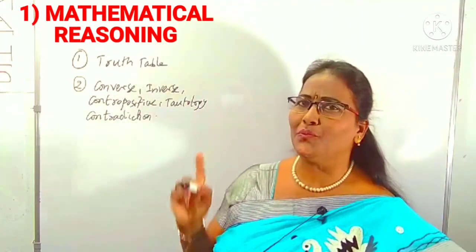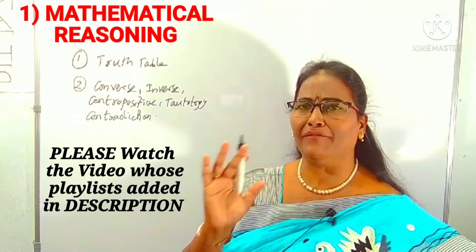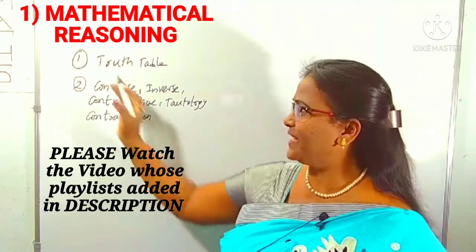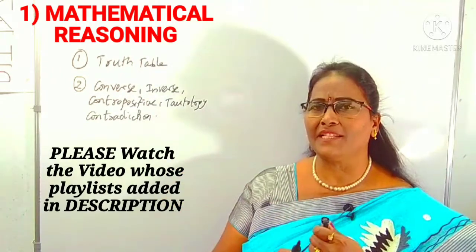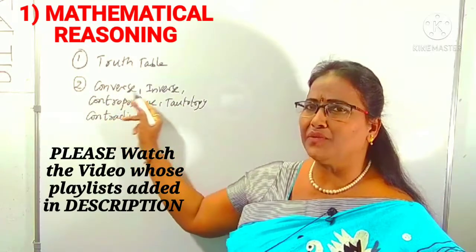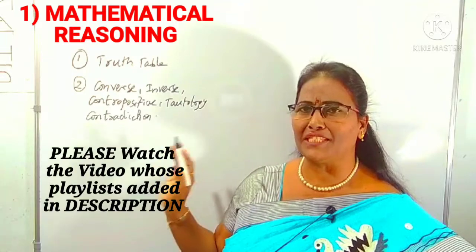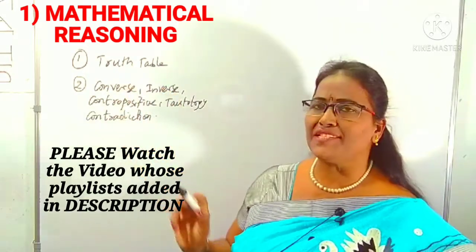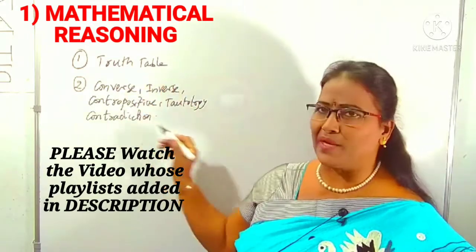Just you have to know how to prepare the truth table. That is so easy. I already made a video, just watch it. You can understand how to prepare the truth table. And you may also be asked the converse, inverse, contrapositive. You can understand what a converse, inverse, contrapositive is and so on. It also takes 10 to 15 minutes. Total revision of this topic takes only 15 minutes, concept wise.